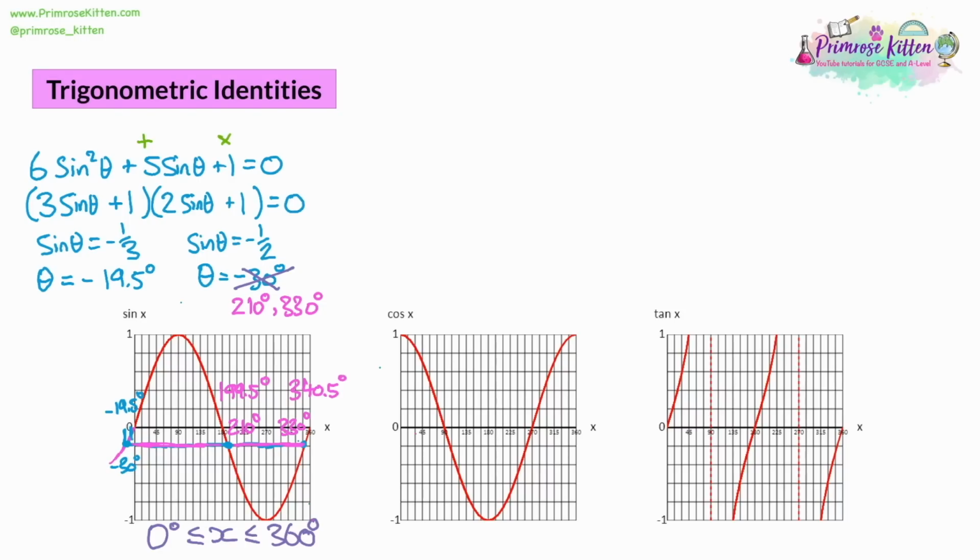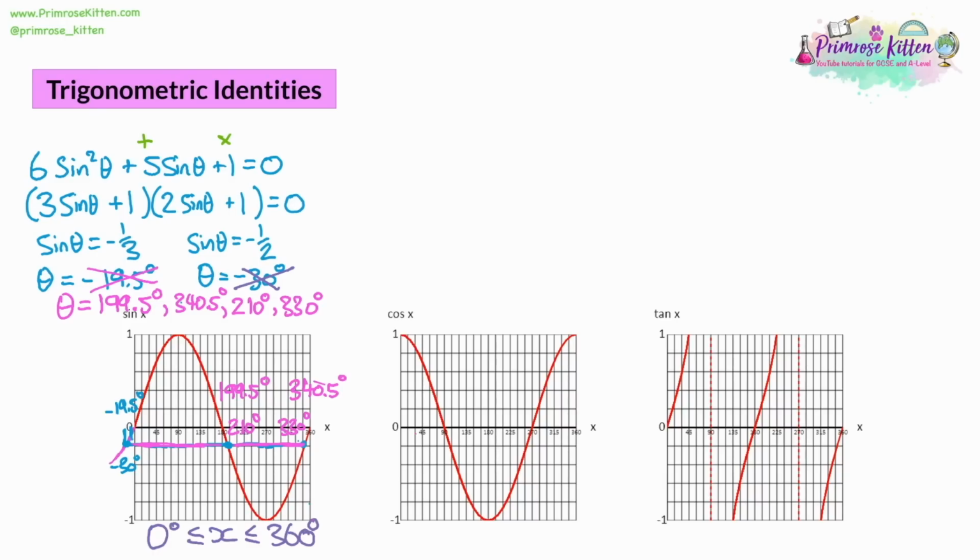So again, while our range of answers doesn't allow negative 19.5, we can use the symmetry of a sine curve to work out where the positive versions would be. It's 199.5 and 340.5 degrees. And so there we have our 4 answers for theta. That's how you get rid of having 2 sins or 2 cos or 2 tan. And it works the same way for cos and tan as well, if it was a cos or tan squared.